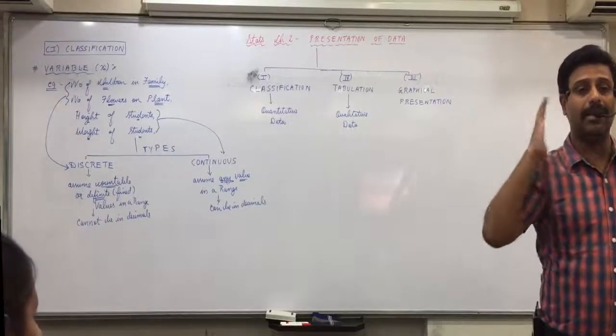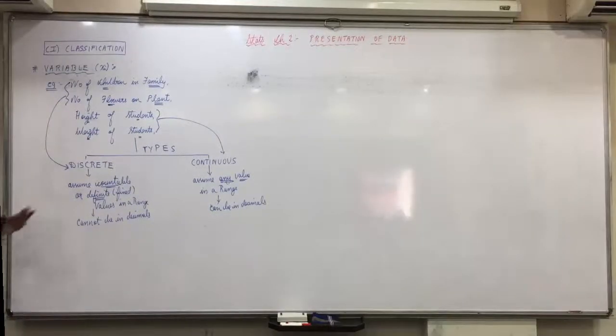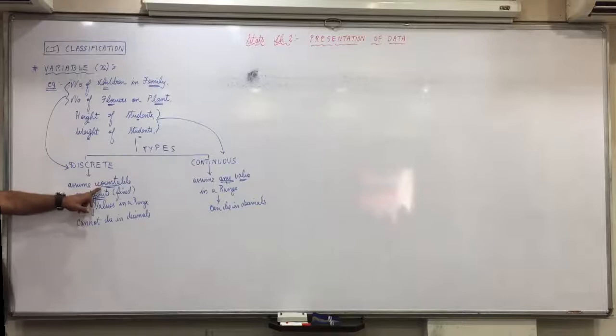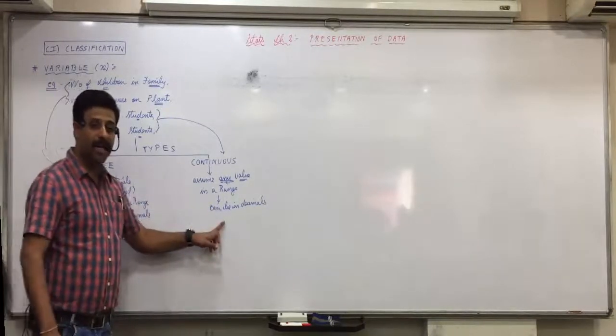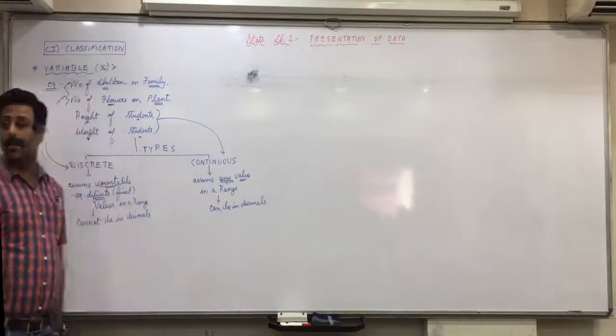Means it can be in decimals. Any confusion in that? So all of you are clear with discrete and continuous variables, okay? Discrete, you'll remember, cannot be in decimals. It's in simple language, but otherwise the actual meaning is it assumes countable or definite values. And continuous, you'll remember, can be in decimals, but actually it can assume any value in a range.